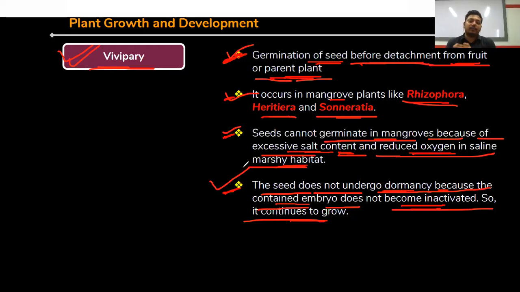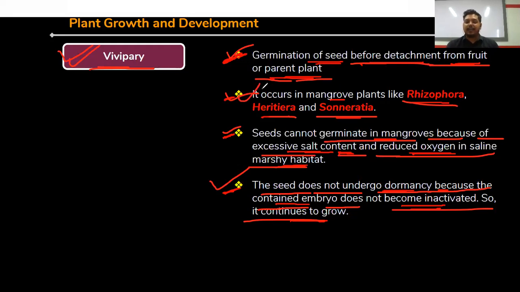But in our nature there are also some plants where what happens? The seed is still present within the plant. They are not detached from the plant at all. At that time, what happens? They are not undergoing seed dormancy. Clear? They are not undergoing seed dormancy, and they finally germinate and produce seedling plants while they are still attached to the plant, and these are examples.